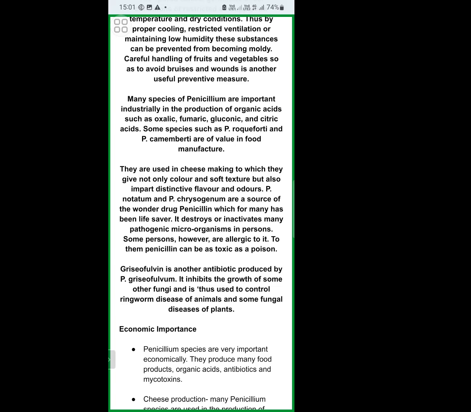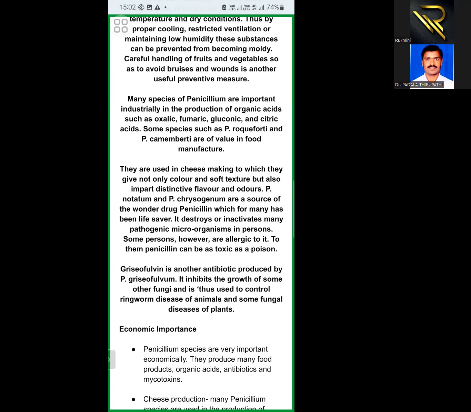This is about the economic importance of Penicillium. Here I forgot to mention one important point, and with that I'll conclude this class. Penicillium species are not only used to produce enzymes, organic acids, and antibiotics, some species are also used to prepare tasty cheeses. Especially Penicillium camemberti is used extensively in the production of camembert cheese. Another species, Penicillium roqueforti, is used for the production of roquefort cheese.